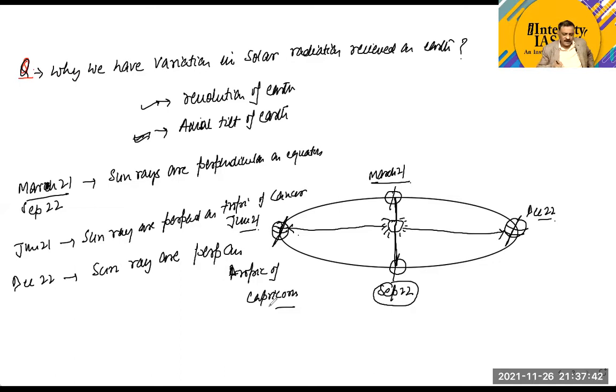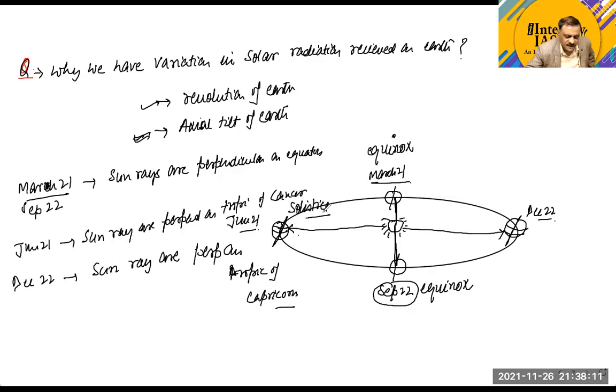Now, in geography, we have named these positions of the sun also. When the sun rays are perpendicular over the equator, we call it an equinox. These are the equinox. And when the sun rays are perpendicular over the Tropic of Cancer, we call it a solstice.